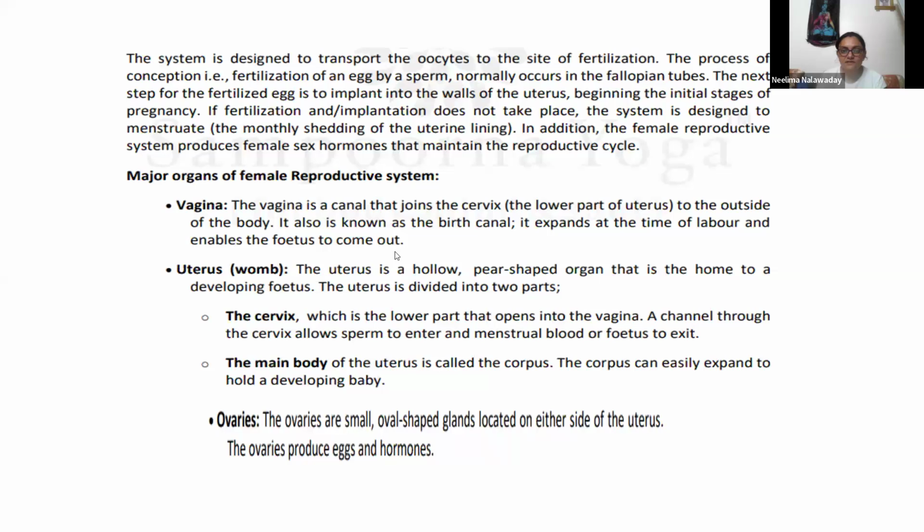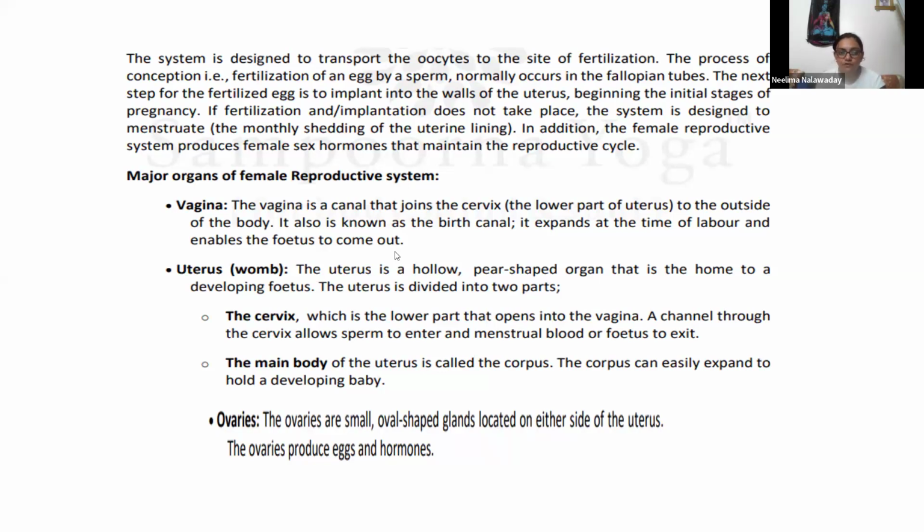The system is designed to transport the oocytes or ovum to the site of fertilization. The process of conception, that is fertilization of an egg by sperm, normally occurs in the fallopian tubes. Sperm travels all the way to the fallopian tubes.